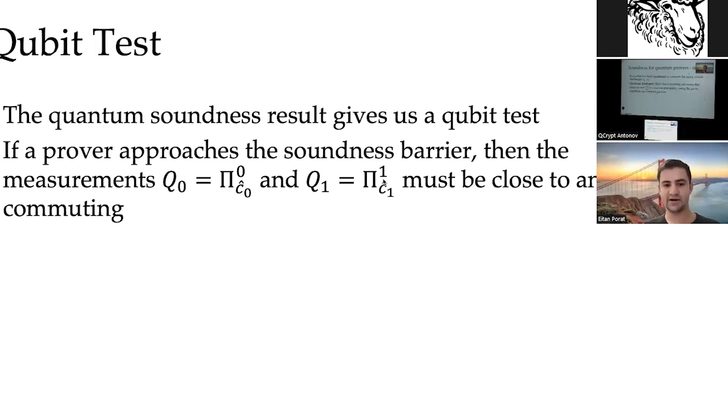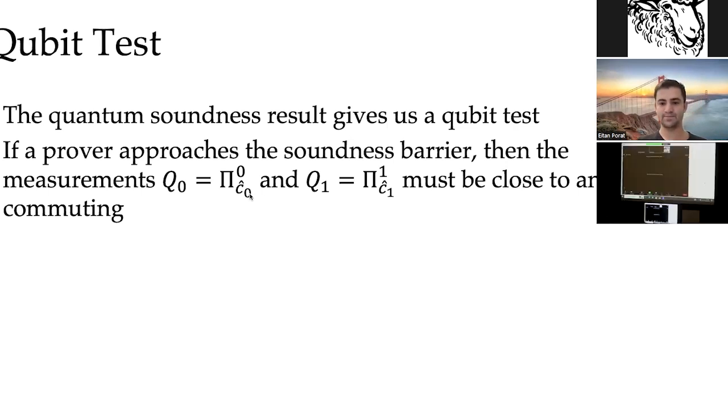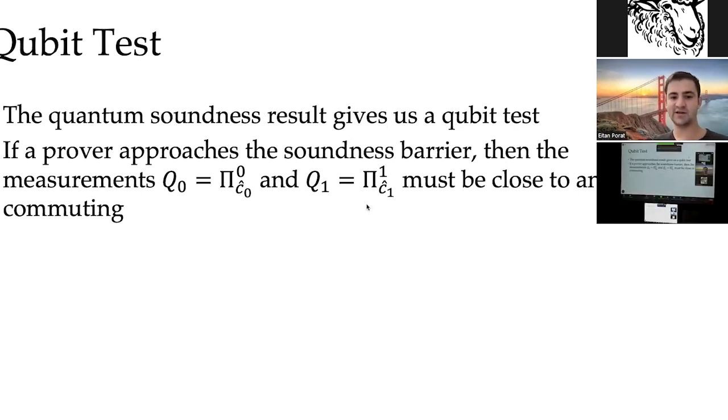Q1 is pi of C hat 1,1. These are the measurements corresponding to the correct measurement results. And we show that these two measurements must be close to anti-commuting.